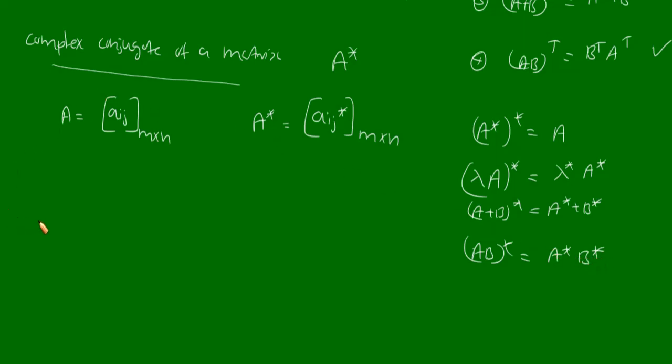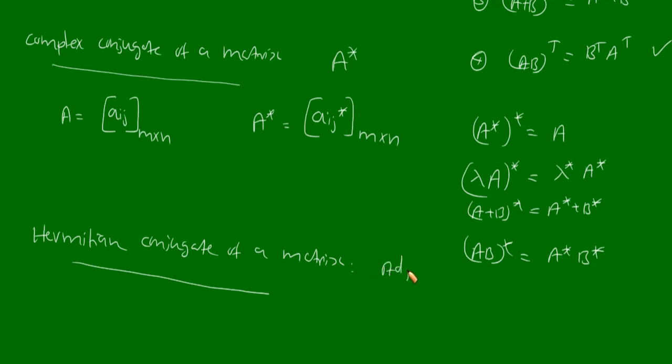Okay. Now next point is the Hermitian conjugate of a matrix. The Hermitian conjugate of a matrix is also known as the adjoint of a matrix. The Hermitian conjugate of a matrix is the transpose of the complex conjugate, or equivalently, the complex conjugate of its transpose.